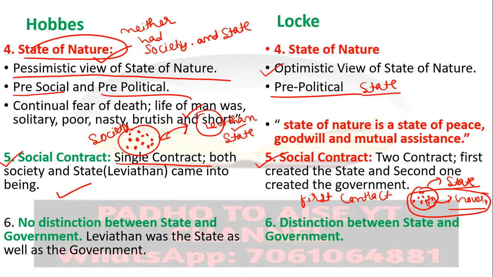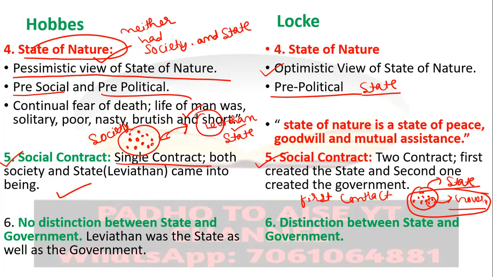Therefore, in the Lockean state, one could ask for accountability and responsibility from the government. And in fact, the Lockean government was a constitutional government. There were limitations on the government from the part of the constitution. There was some constitutional law by which the government would be abided. That is the point to note down as well.